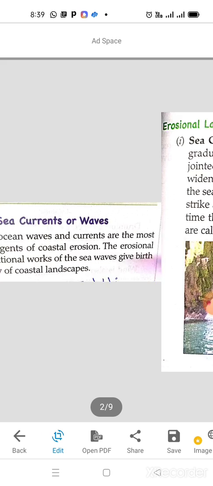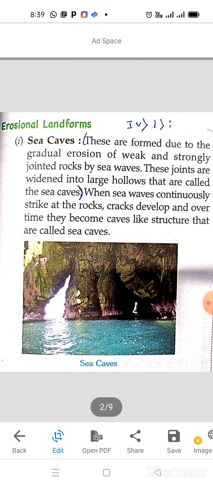The sea waves and the sea currents are the main agents of erosional work of the coastal area, right? The erosional and depositional work of the sea creates a lot of coastal landforms, or you can say coastal landscapes. Okay, now first let us read about the erosional landforms.